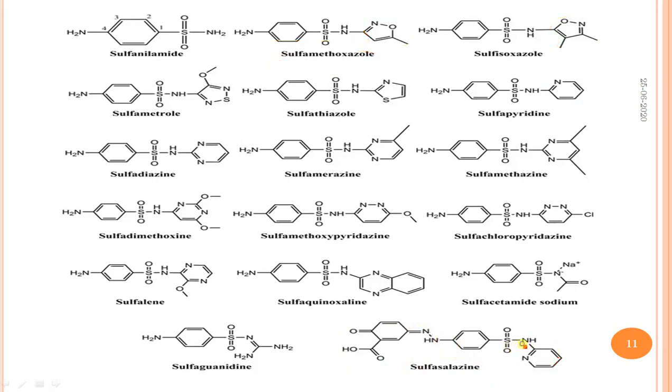N1 means this hydrogen is replaced with this heterocyclic ring system. Again, the N4 hydrogen is replaced with this ring system. This is called both N1 and N4 substituted sulfonamide. And this one is an N1 substituted sulfonamide. These are the examples with structure.